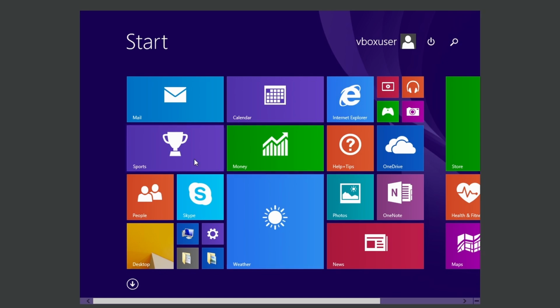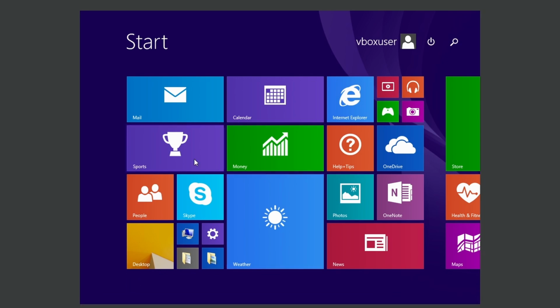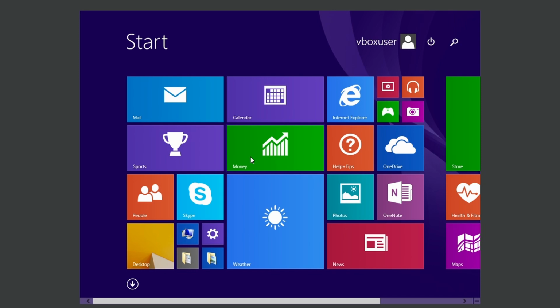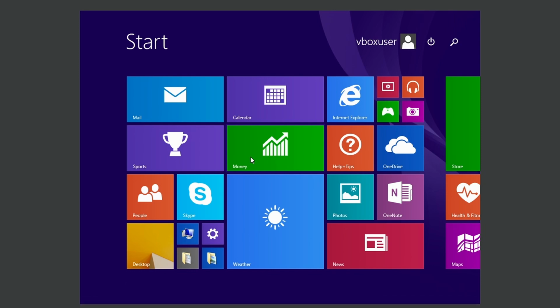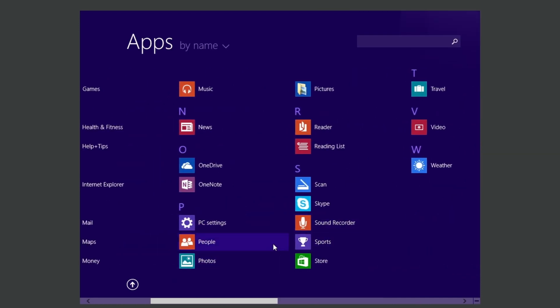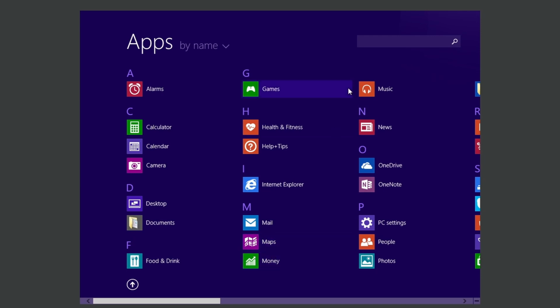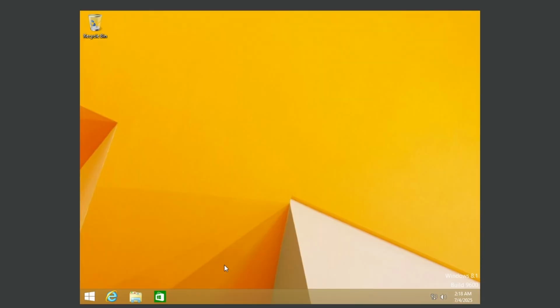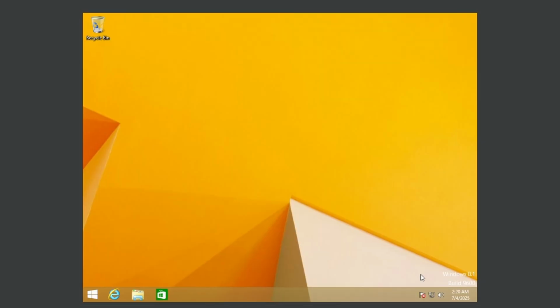And here we can see where Microsoft started adding useless features like sports and money. If I wanted to know anything about these things, I would just go on Google. And it looks very much like an Xbox, which is kind of understandable because Microsoft owns both of these companies. But it honestly looks like, I don't know, either like a phone or a console, and I really don't like it. Now really, I don't really remember using Windows 8. Maybe it just wasn't that memorable.